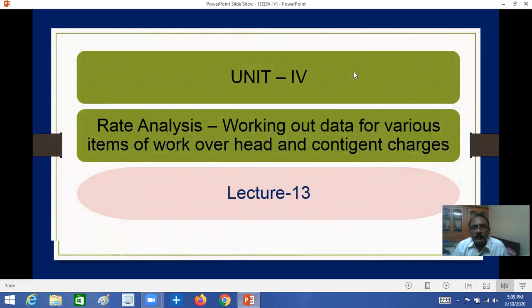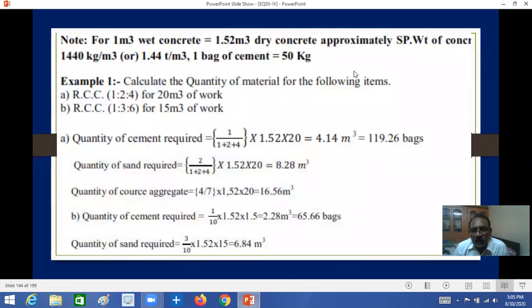Unit 4, rate analysis. I explain different types of specification of the items. Now, here we are going to solve one problem. 1 cubic meter of wet concrete is equal to 1.52 cubic meters of dry concrete. Approximately, the specific weight of concrete is 1440 kg per cubic meter, or 1.44 tons per cubic meter. One bag of cement is equal to 50 kg.